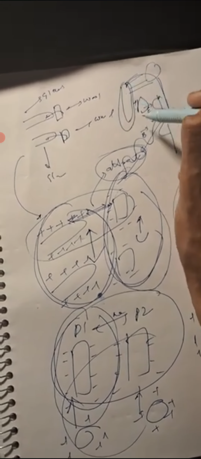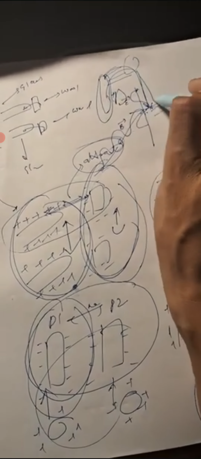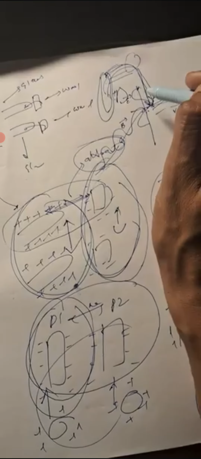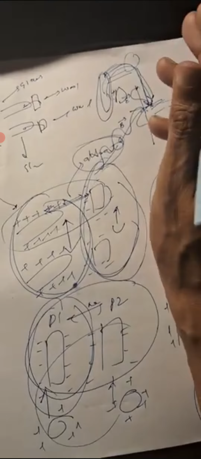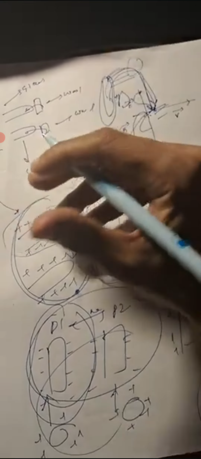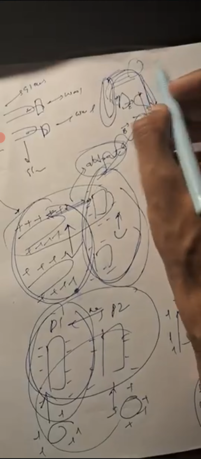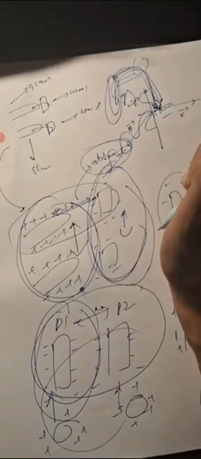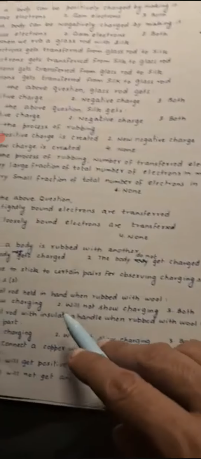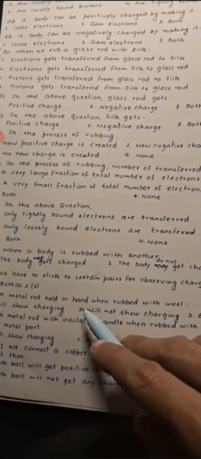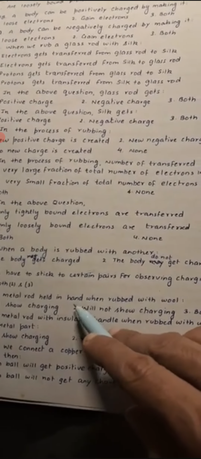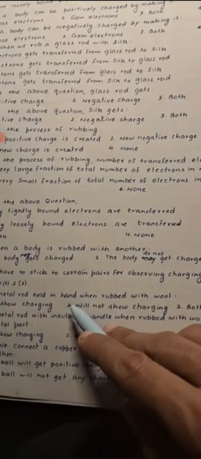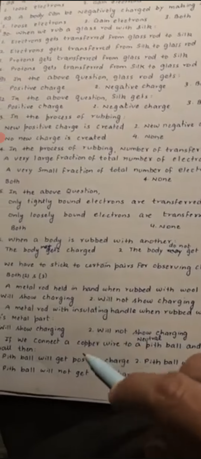So although it has been electrified, since the human body is conducting, the charge will get transferred in a very short span of time. If we talk in the long term, over a long time interval, there will be no electrification involved. So it will not show charging, as the charge will flow. So second is correct over here.